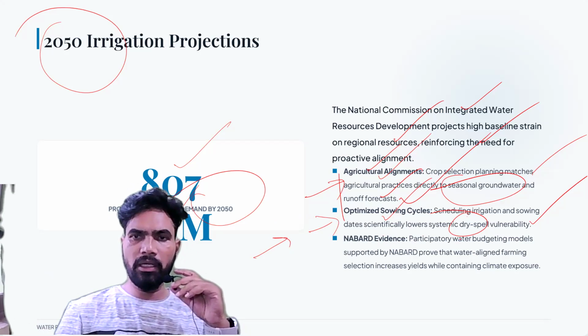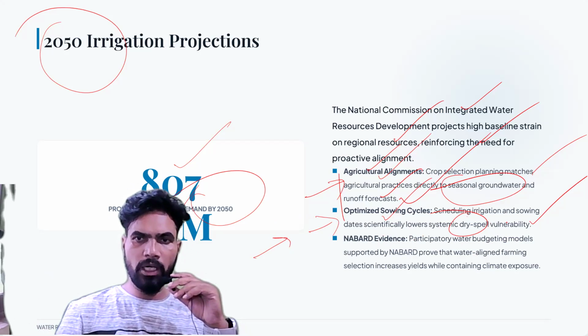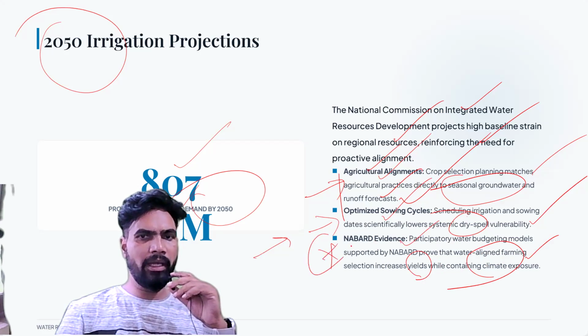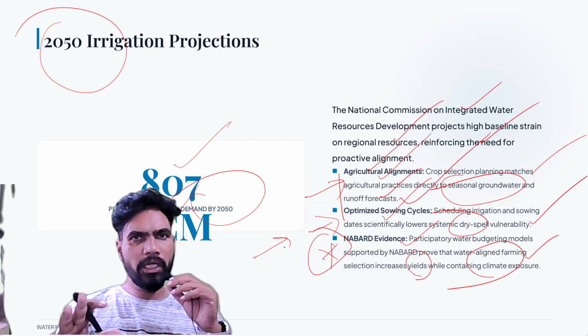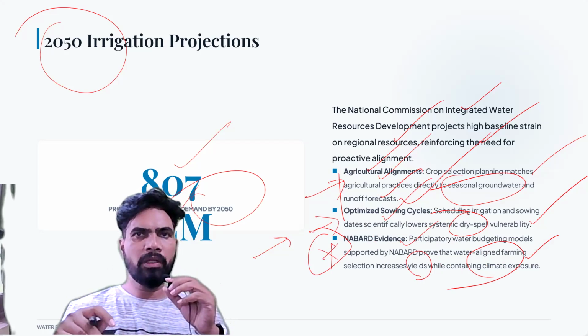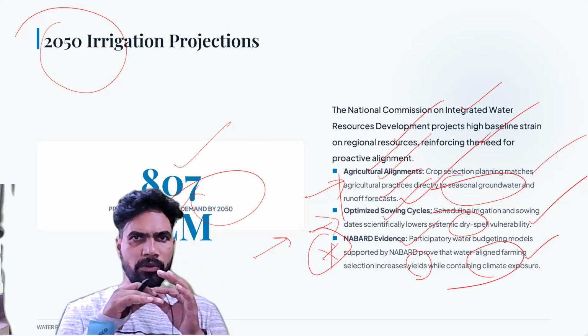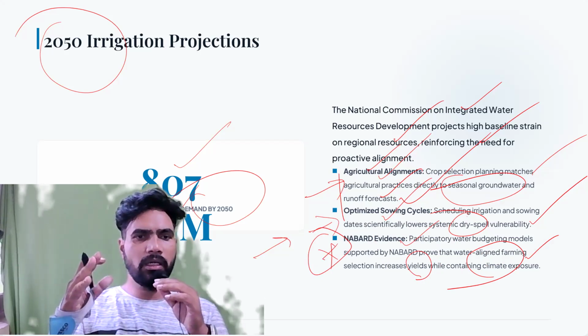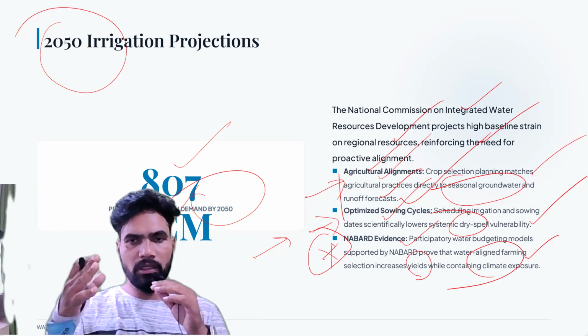Then if you see one study, NABARD practically has shown that participatory water budgeting models that are supported by this body, NABARD, prove that water-aligned farming selection increases productivity while containing climate exposure. So there is evidence also, if we make appropriate choices based on realistic data, we can reduce the exposure to climate change, and we can increase the productivity also, right?